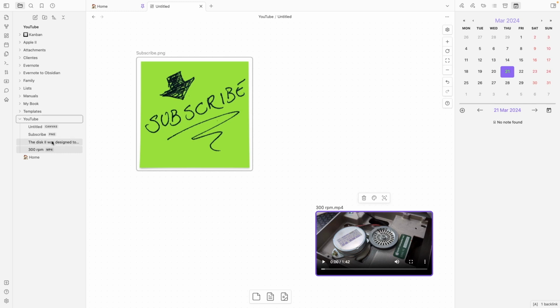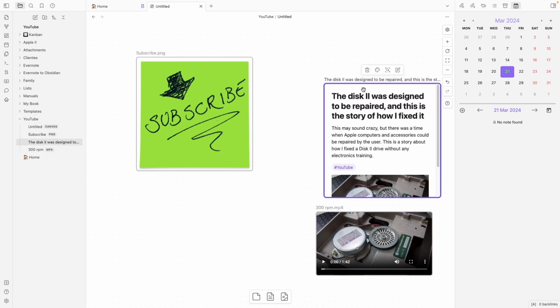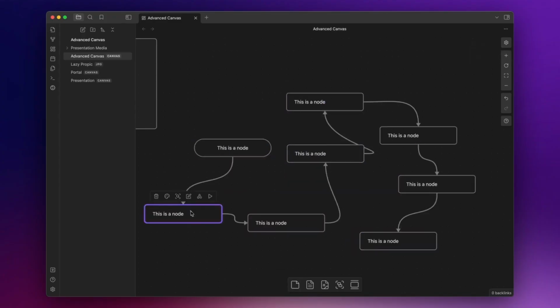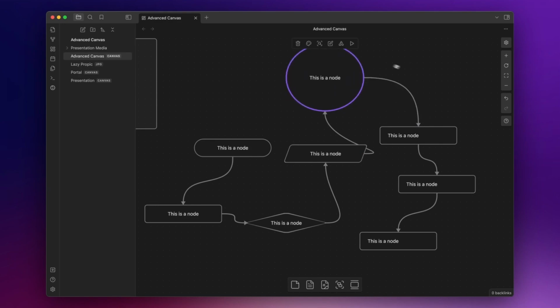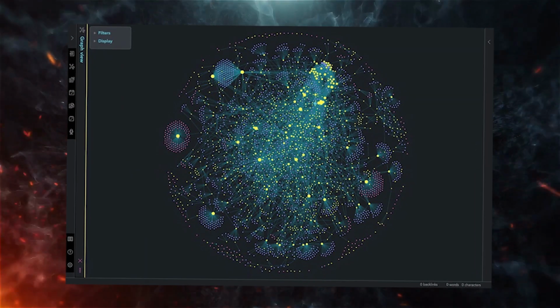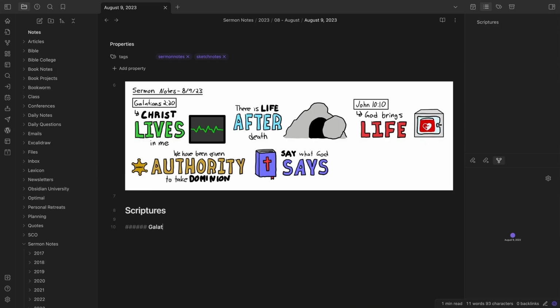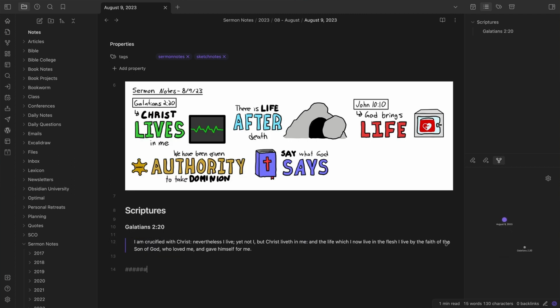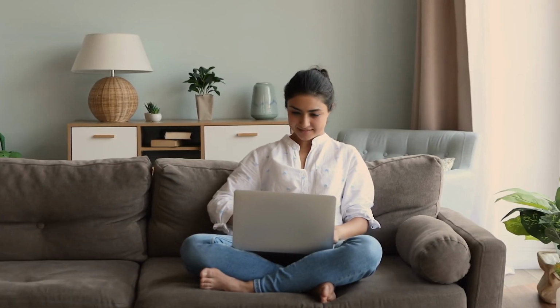Obsidian's Canvas feature is a game changer for visual thinkers. It provides an infinite space to scribble, draw, and connect your ideas using diagrams, mind maps, and flowcharts. The best part, you can seamlessly link your canvases to your regular notes, creating a comprehensive web of understanding that's uniquely yours. Let's look into a few use cases.